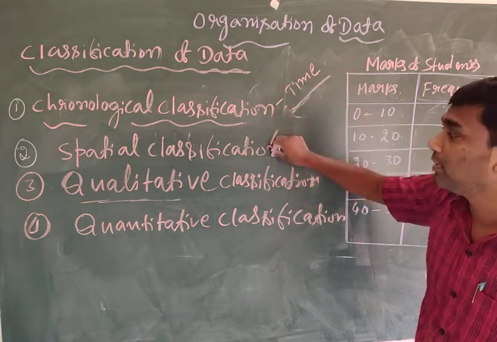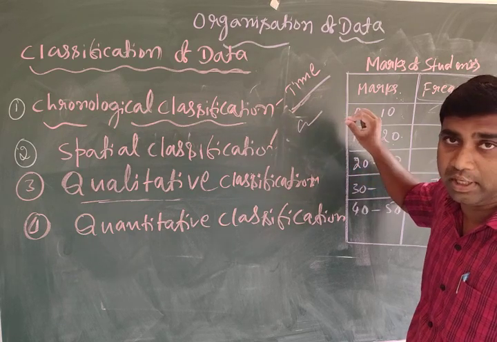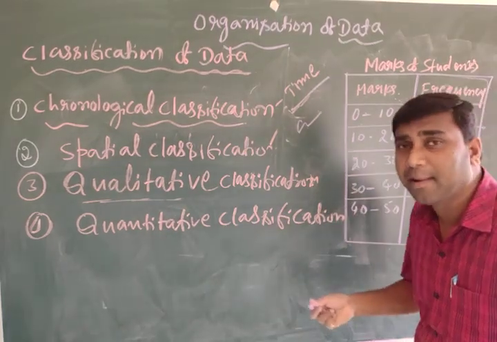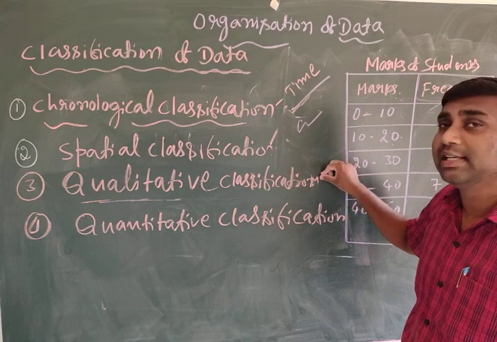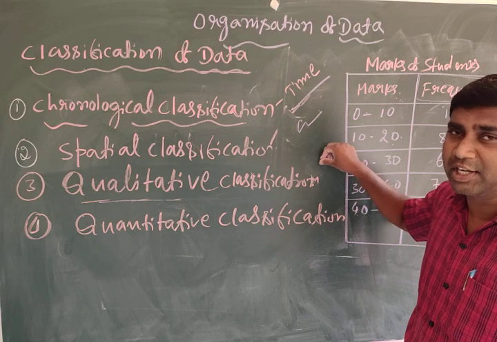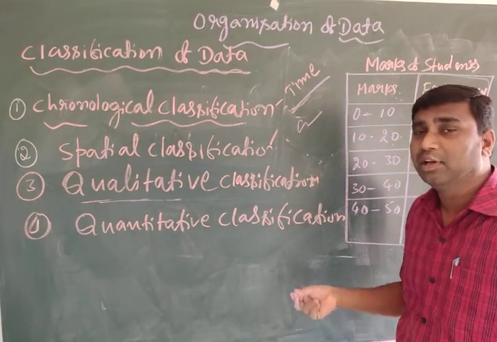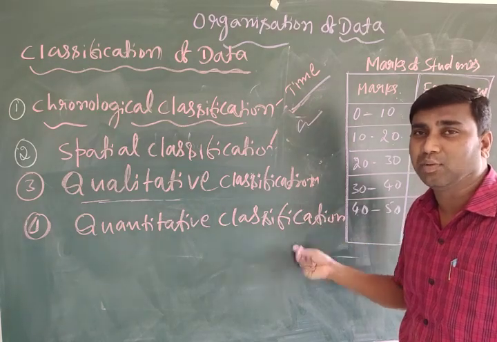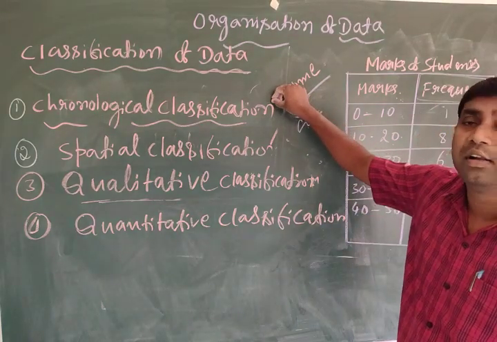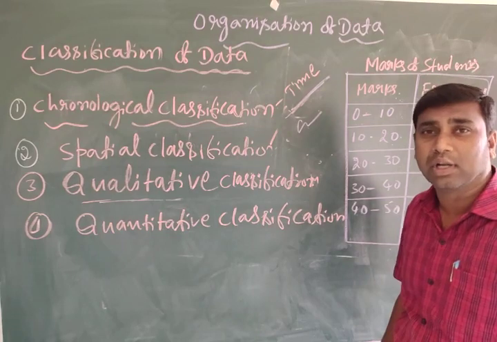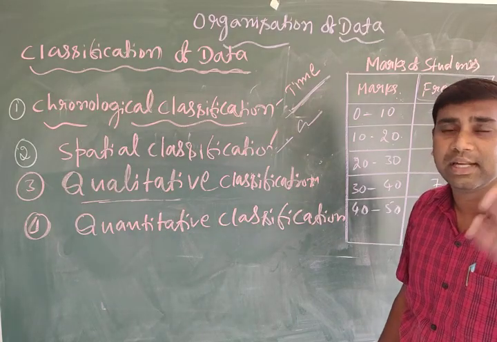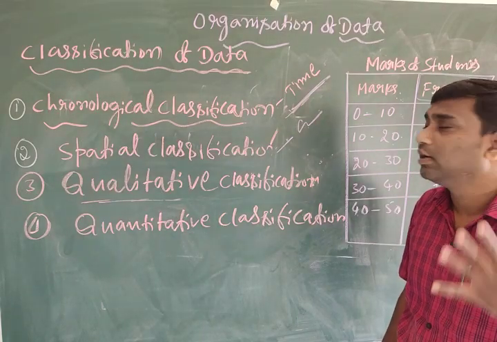Chronological is on the basis of time, like yearly, quarterly, monthly, daily. Spatial is on the basis of geographical location, like country wise, state wise, district wise, taluk wise. Qualitative is where characteristics cannot be expressed quantitatively, like gender, marital status, nationality. Quantitative is where characteristics can be expressed quantitatively, like height, weight, marks, age, income.